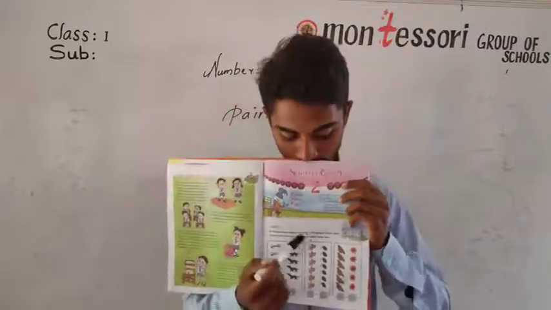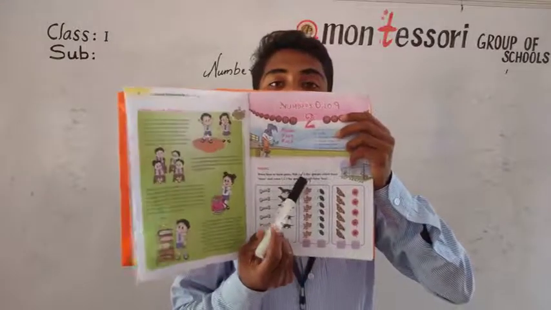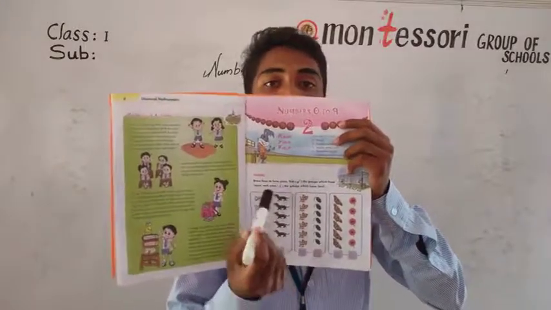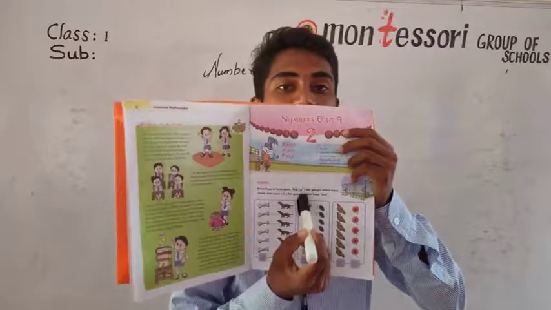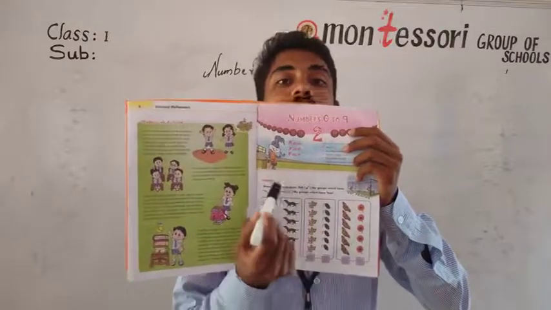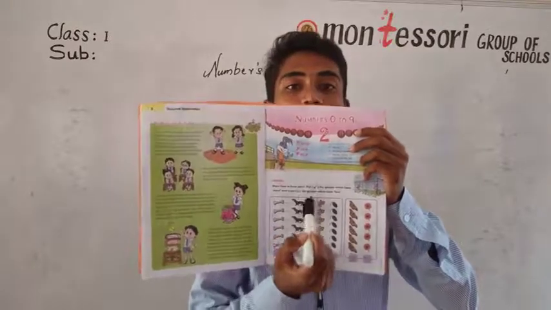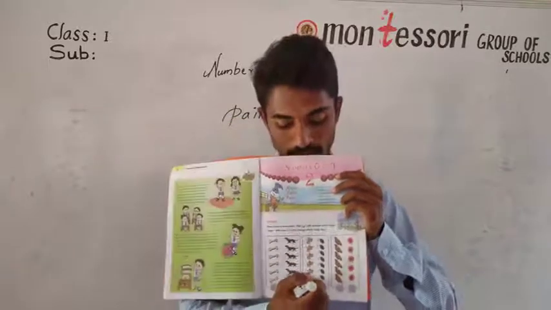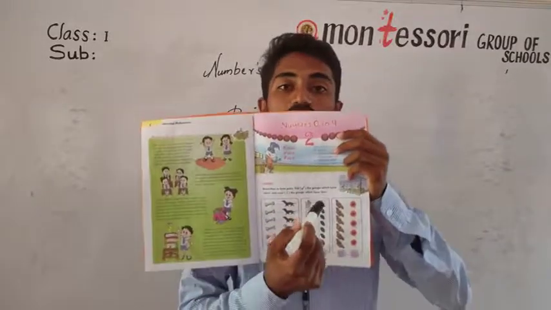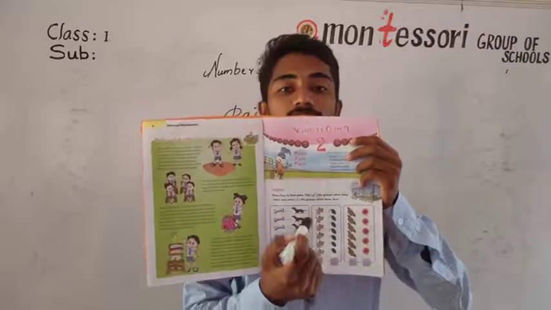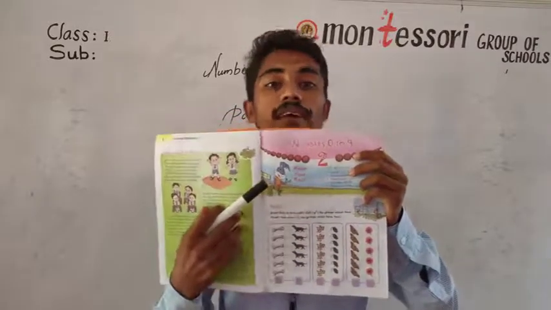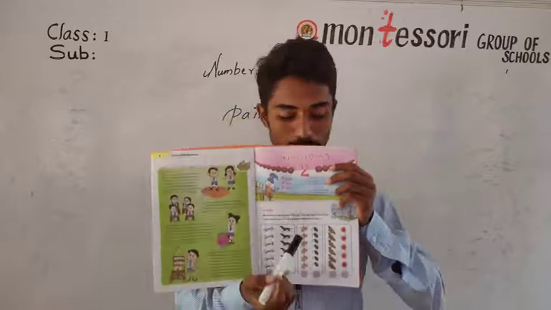You have to pair here. You have to take your pencil and draw the line. First cat, first rat. Second cat, second rat. Like this you have to pair them, and you have to tick which is more and cross which is less. Like this you have to pair the numbers. Okay, this is the pairing.